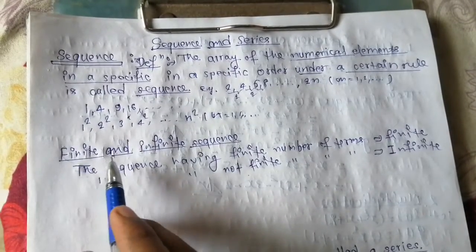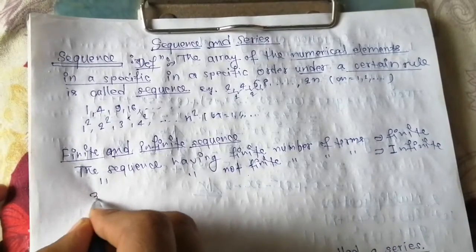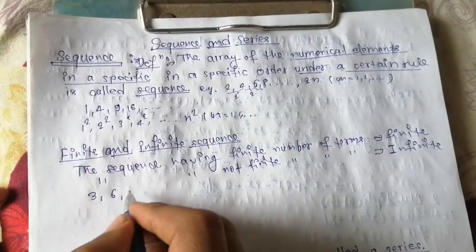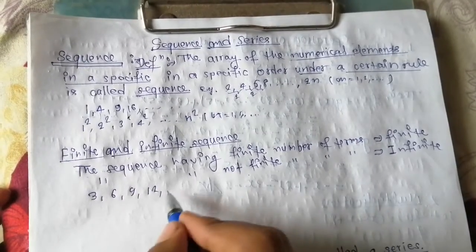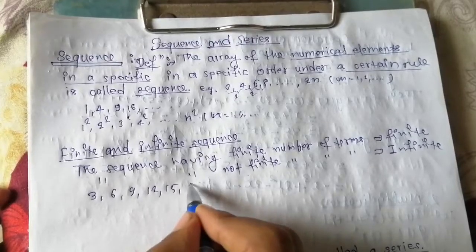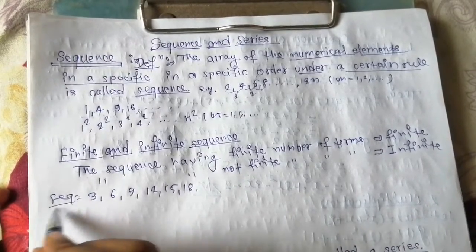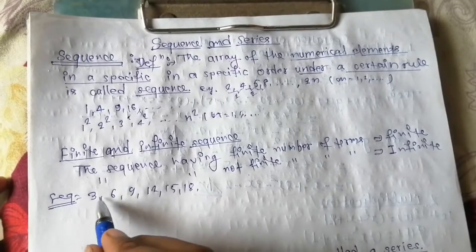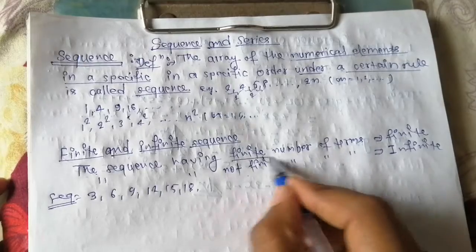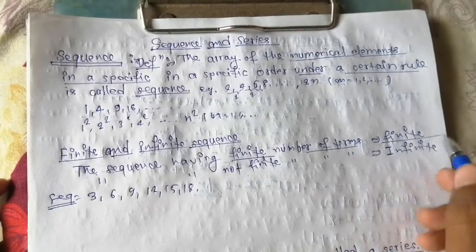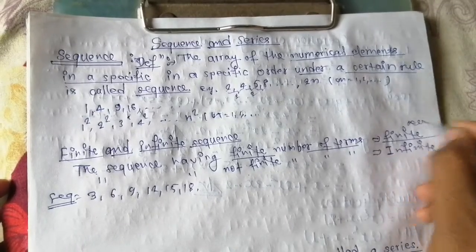There are two types of sequence: finite and infinite sequence. If we write 3, 6, 9, 12, 15, 18, this sequence has a finite number of terms, that is 1, 2, 3, 4, 5, 6. A sequence having a finite number of terms is called a finite sequence.